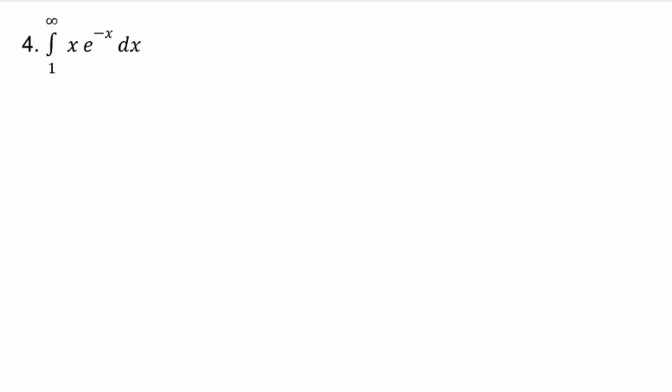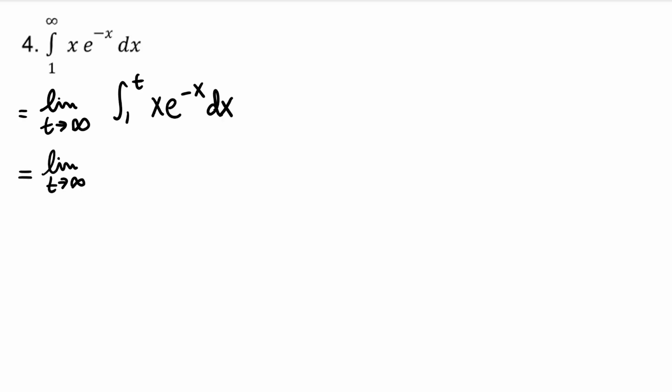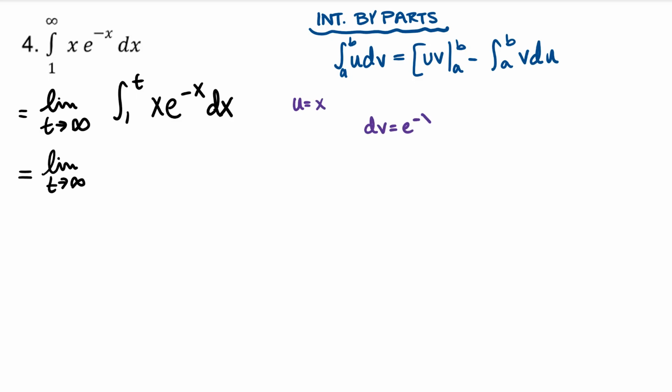Number 4, we're taking an improper integral of a product. I think we might get to use integration by parts here. So we've got several things to keep track of. First, we're going to do integration by parts. We also have a definite integral. The derivative of x is 1 dx. The integral of e to the negative x is negative e to the negative x. Let's use the formula for integration by parts with a definite integral here.